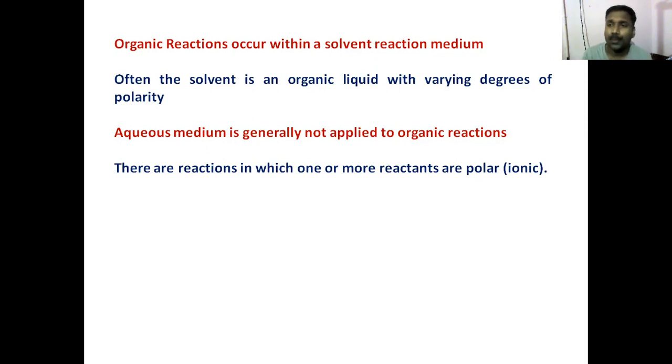Some reactions are ionic in nature. For example, you are treating an organic compound with a salt. And you know what is the nature of salt? They're all water soluble. So in that sense, now you have two reactants. And when I say reactant, they can be any component of the reaction, not just a reactant. It can be catalysts also sometimes. You use polar catalysts, catalysts which are ionic compounds. So then how do you dissolve these compounds in an organic reaction medium? Not possible. And your reactants, organic in nature, are not soluble in aqueous solvents.